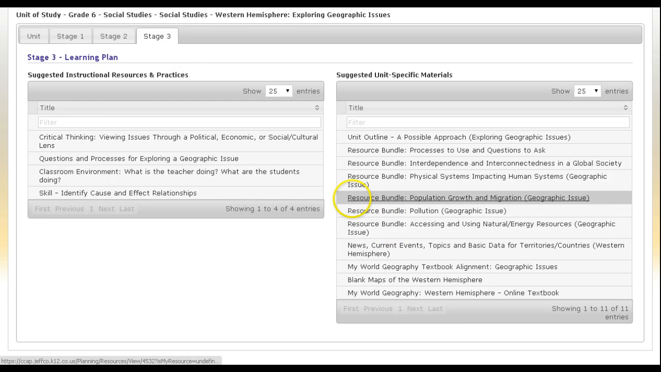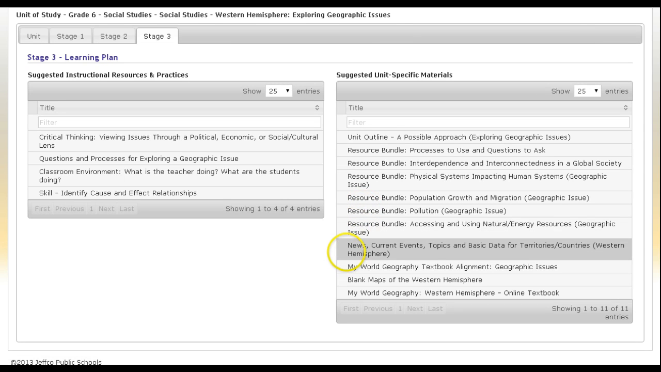So each of these might be considered a starting place for a geographic issue, such as what is the starting place for pollution? How does pollution affect people economically, politically, or socially and culturally? And again, we see these for other issues.